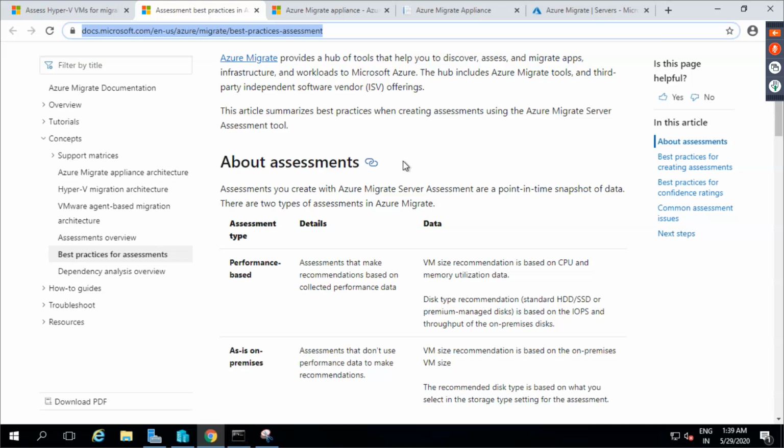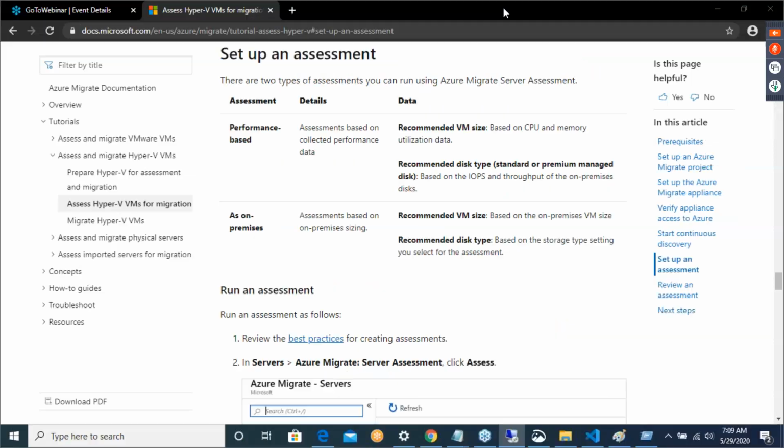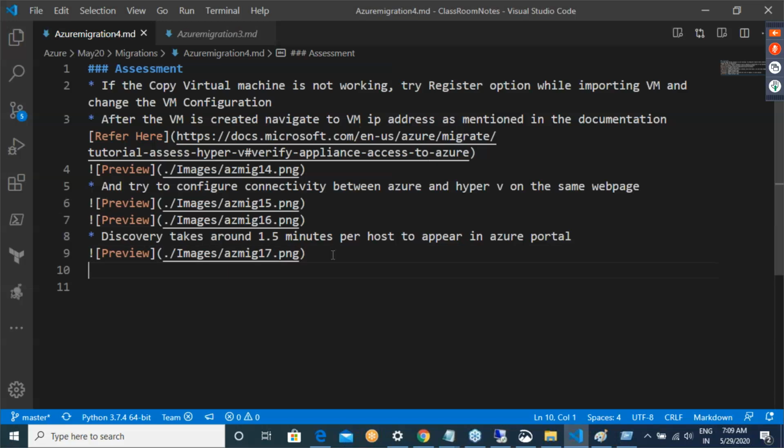There is no difference in the way you want to run it. That is as is on premise. Okay. Right. So review best practices for assessments over here.